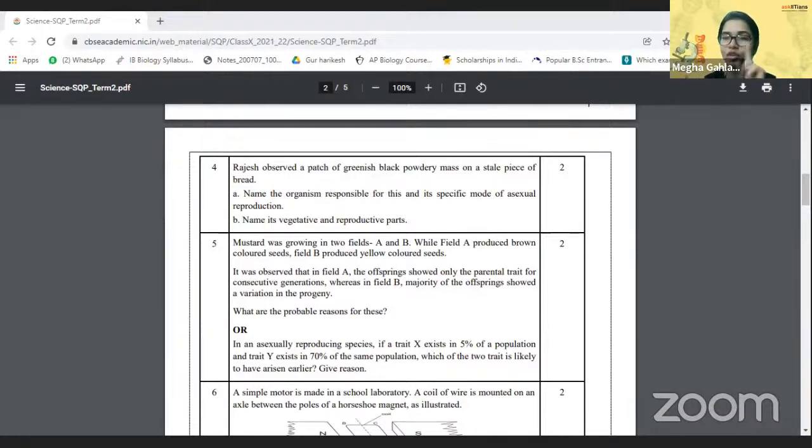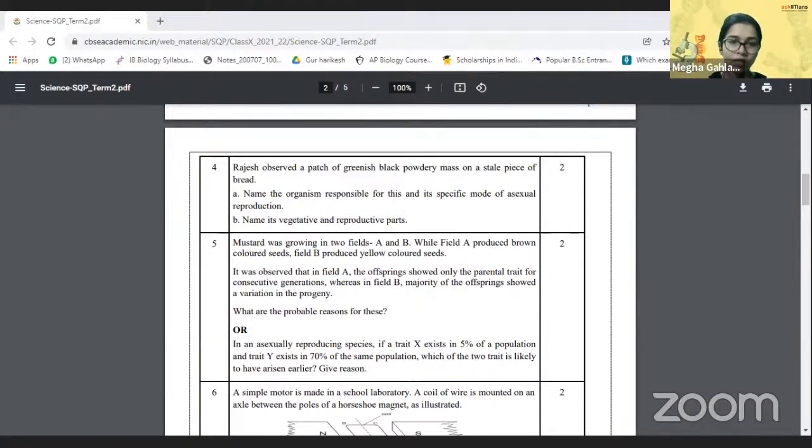It should be point wise, with bullet points, the specific words and sentences underlined. It should always be neat and clean. Even if your handwriting is not that good, completely fine. Just make as few cuttings as you can. It should be properly organized, with proper space in between the questions, and it shouldn't be haphazard.